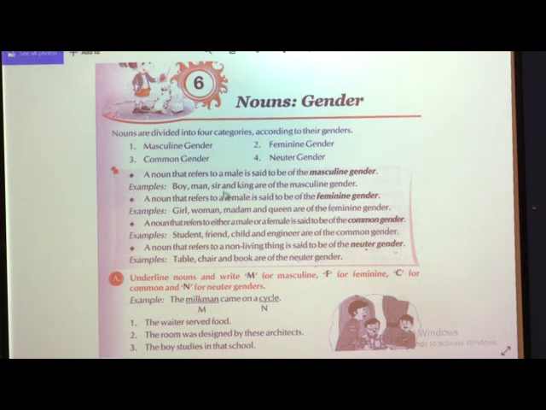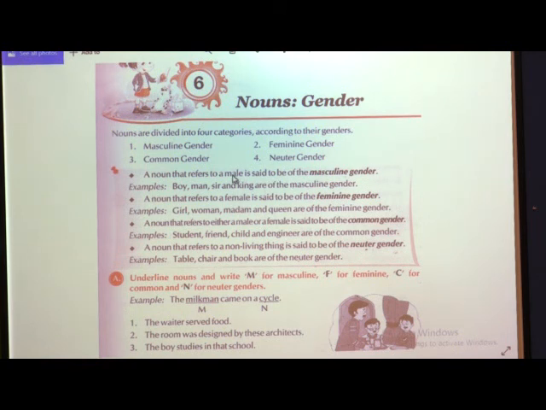Now in detail we are going to see all these 4 genders, and why we call them masculine, feminine, common and neuter gender. The first definition: why do we call it masculine gender? A noun that refers to a male is said to be of the masculine gender.